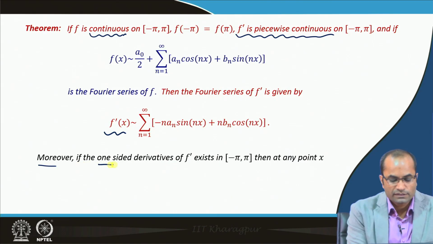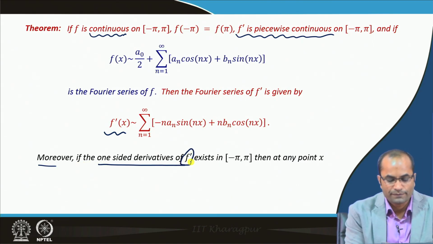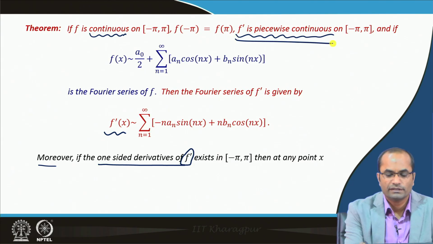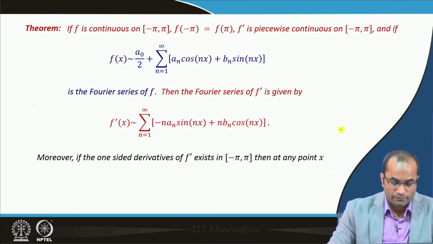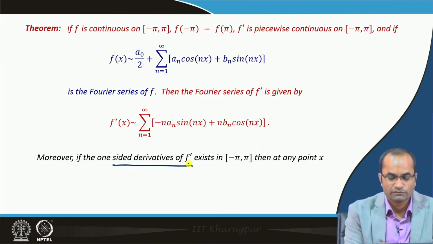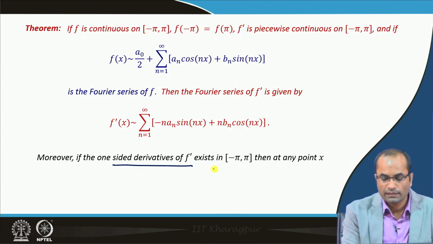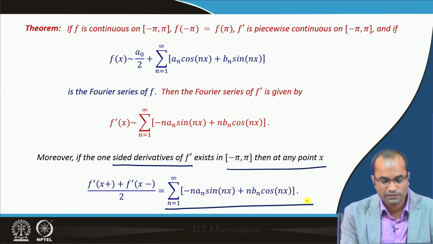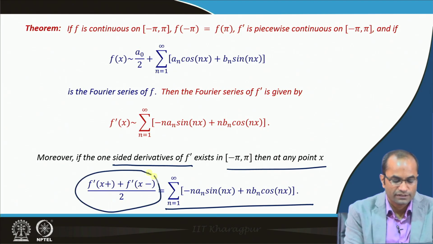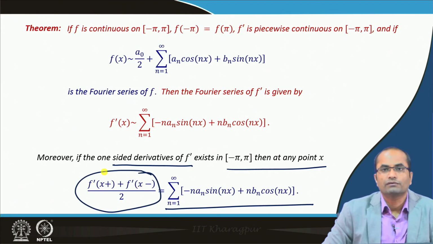Moreover, if the one sided derivatives of this f prime exist, f prime being piecewise continuous already for this result, then at any point x we have the sum of the series equal to this average value of these limits of f prime.